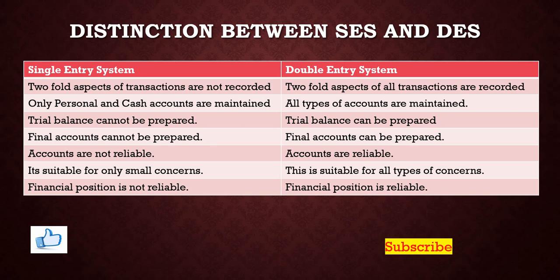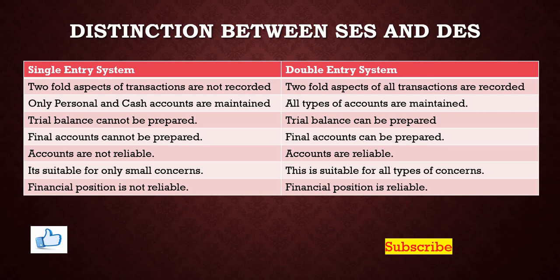The final accounts are not prepared under single entry system, whereas under double entry system, final accounts can be prepared and the financial position can be revealed here. The accounts are not reliable under single entry system, whereas in case of the double entry system, the accounts are reliable.